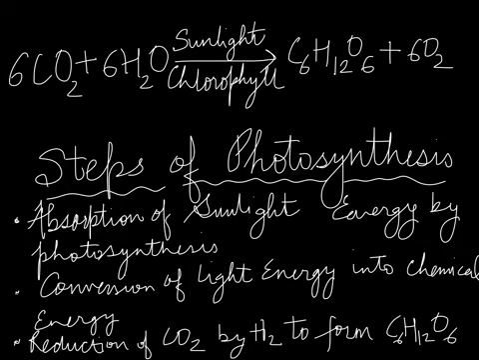Photosynthesis takes place in the following three steps. Number 1, absorption of sunlight energy by chlorophyll. Second, conversion of light energy into chemical energy and splitting of water into hydrogen and oxygen by light energy. Third, reduction of carbon dioxide by hydrogen to form carbohydrate like glucose by utilizing the chemical energy.